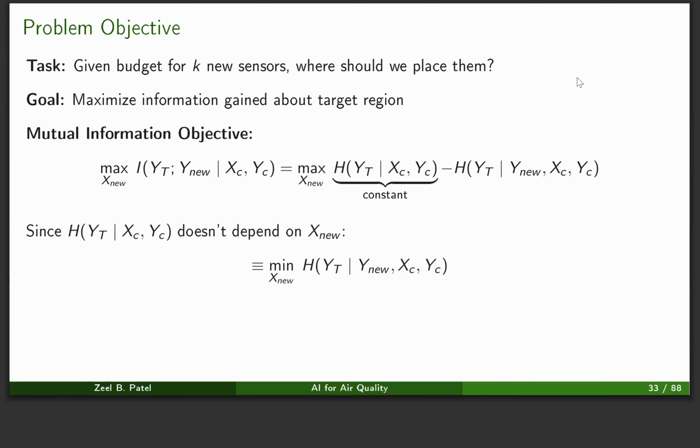Now, since the first term does not depend on the X new, maximizing this entire term just reduces to minimizing the second term alone, which is the uncertainty given the existing sensors plus a new sensor.